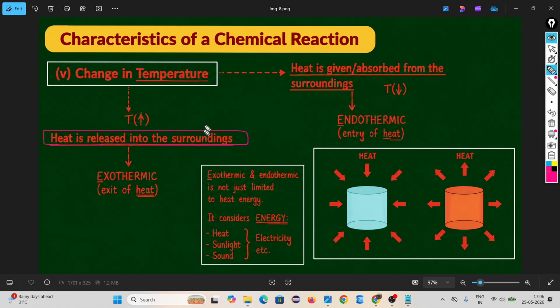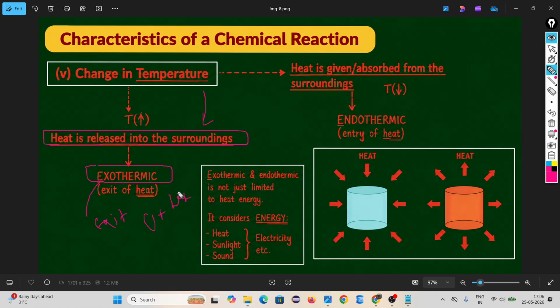In a chemical reaction, if heat is releasing, it is called exothermic. Exo means exit, thermic means of heat.